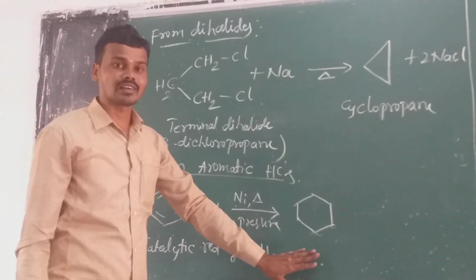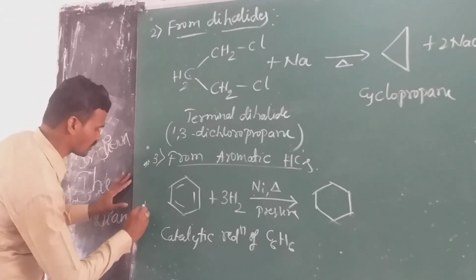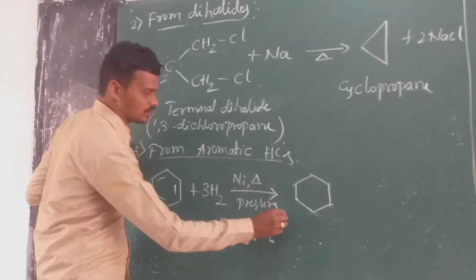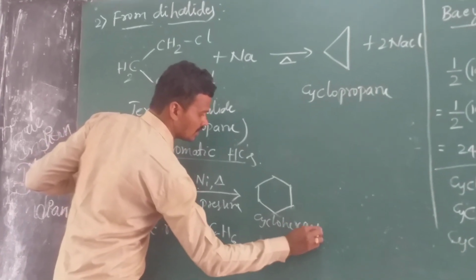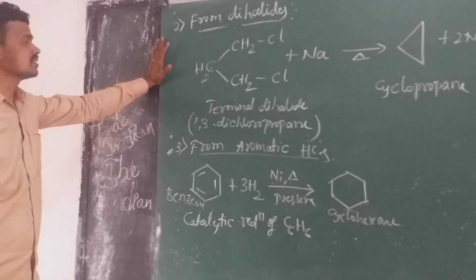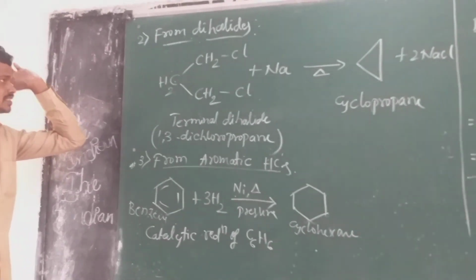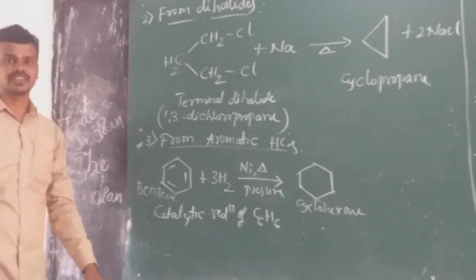Then we get cyclohexane. This is the benzene, and it is converted into cyclohexane. These three are the methods of preparation of cycloalkanes: first, calcium salts of dicarboxylic acids; second, from dihalides; third, from aromatic hydrocarbons.